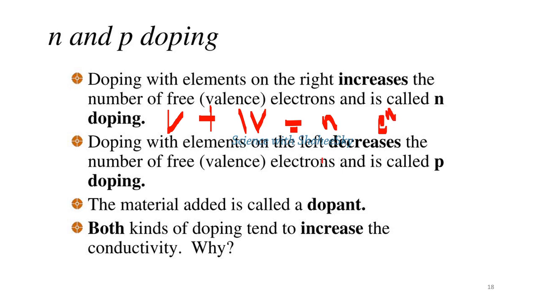While if we add a trivalent element to the pure tetravalent semiconducting element, then we will have a hole. A hole is a positively charged particle, and then we get the P type of doping. The material added is called the dopant, and both kinds of doping tend to increase the conductivity.